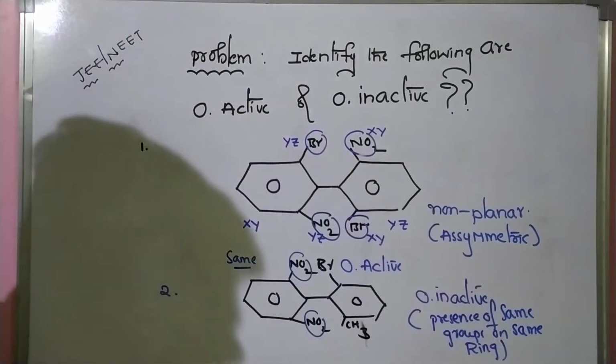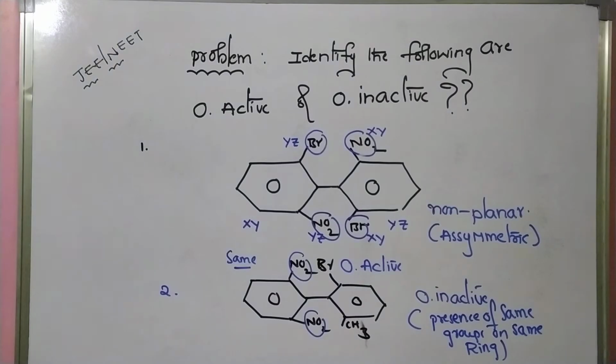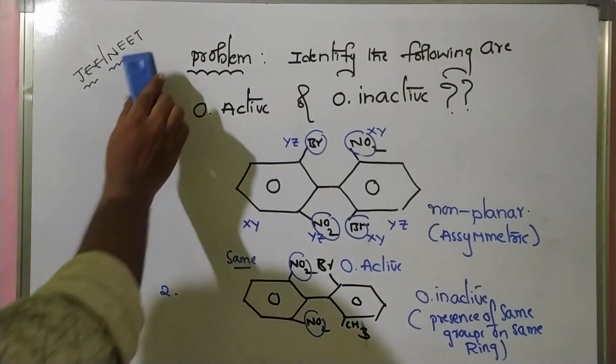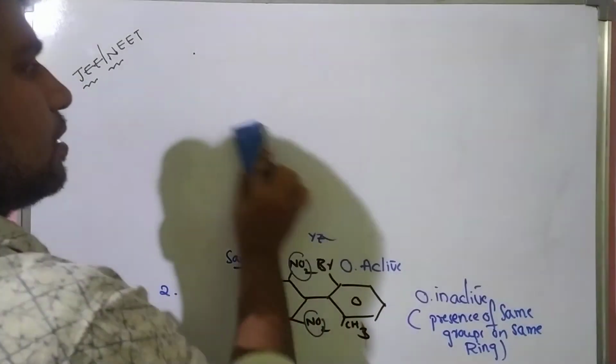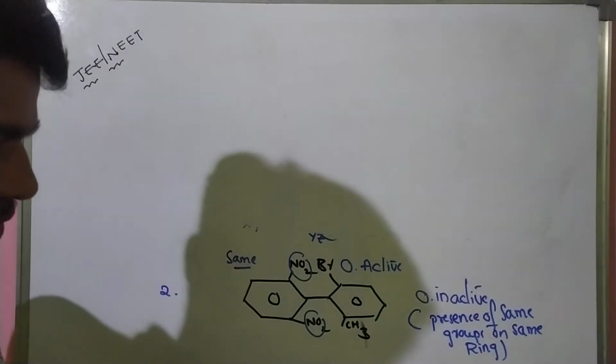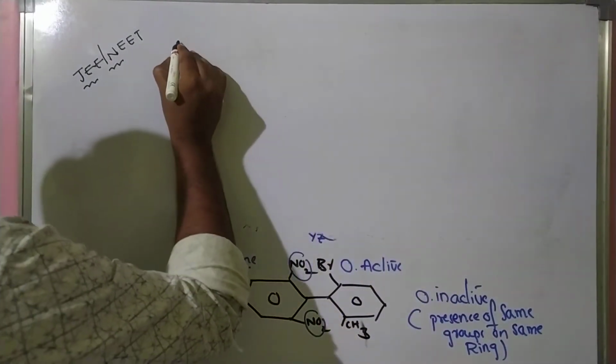So please note, next, and some other examples. The third one is